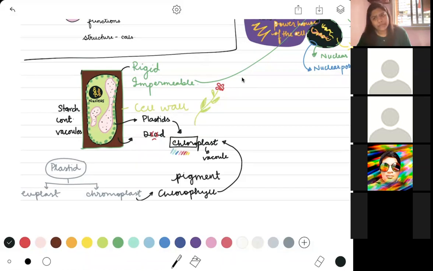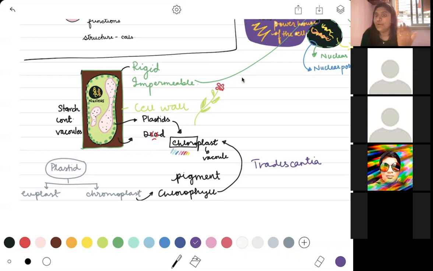There are other colors also present. So you may have seen some plants which have purple color. For example, the Tradescantia, which I'm going to write over here. Your Tradescantia is a show plant which has purple leaves and just very thick fleshy leaves.